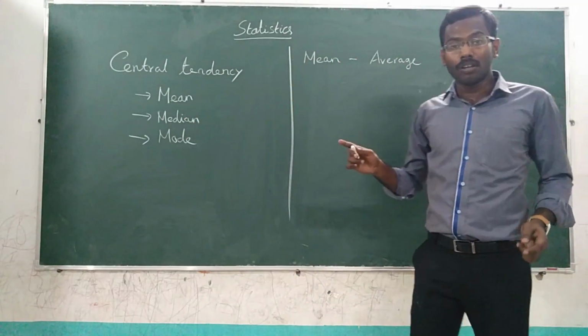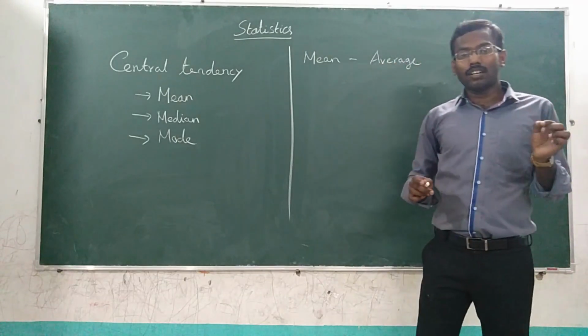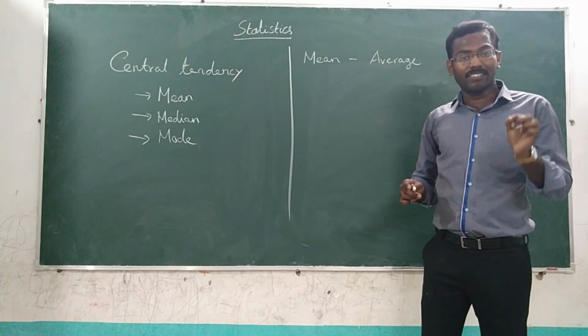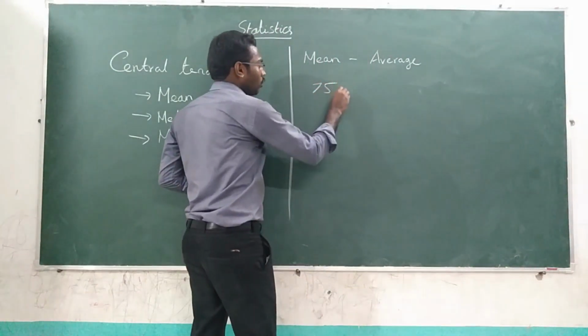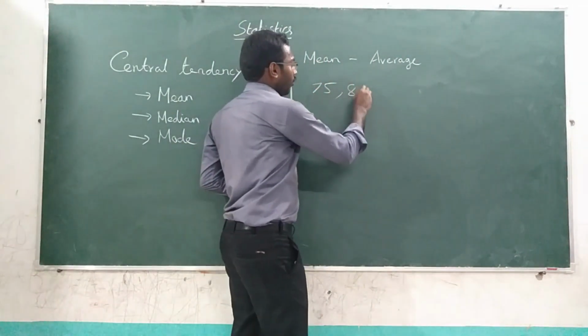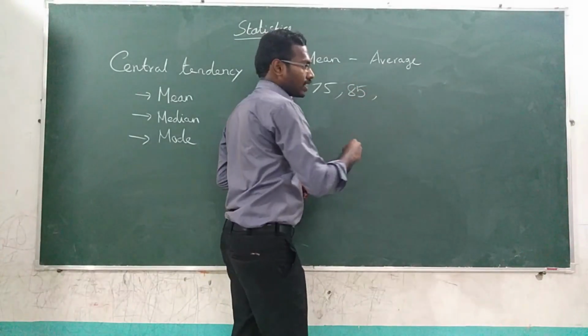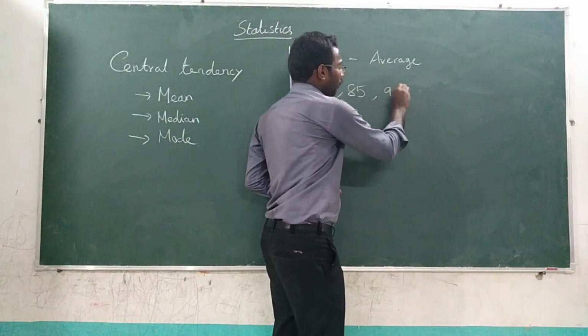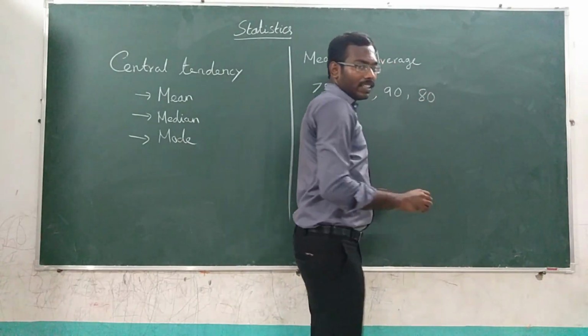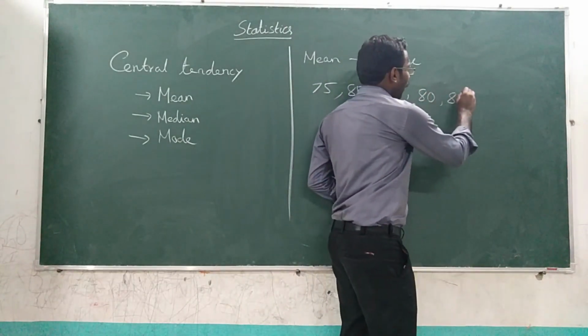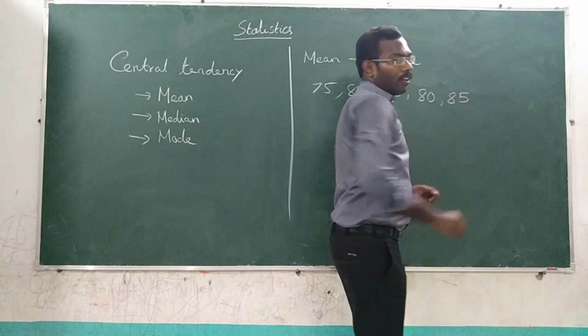For example, if a student has got particular marks in 5 subjects, say he got 75 marks in Odia, 85 in English, 90 in mathematics, and again 80 in science, and 85 in social.